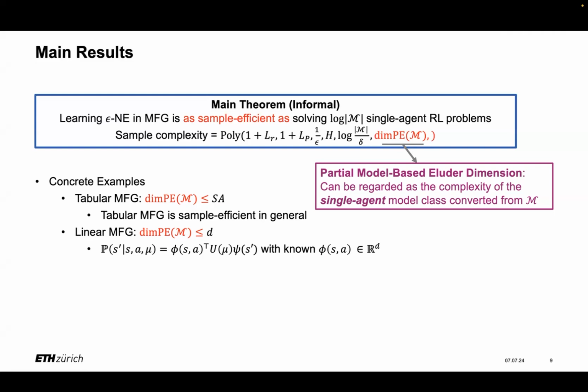For example, in the tabular mean-field game setting, we can upper bound it by the number of states and actions, which basically implies the tabular mean-field game is sample efficient in general. And the second example is a linear mean-field game, where the transition function can be decomposed into the product of some linear or matrix features. And we can show the complexity will be upper bounded by the dimension of the state action feature.